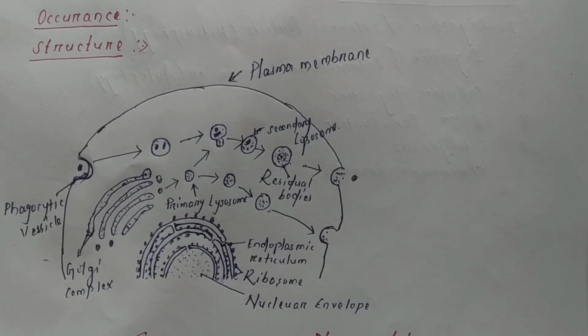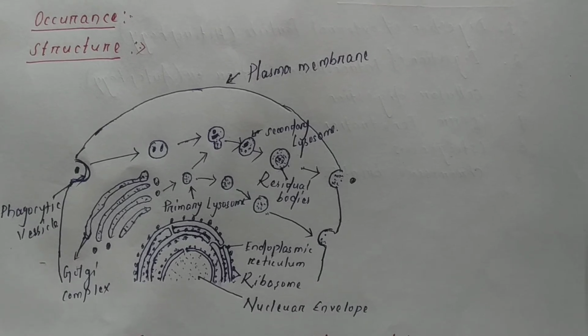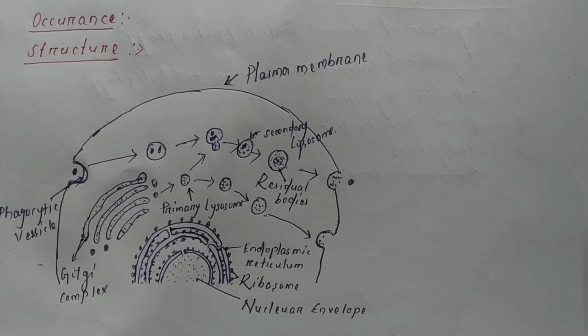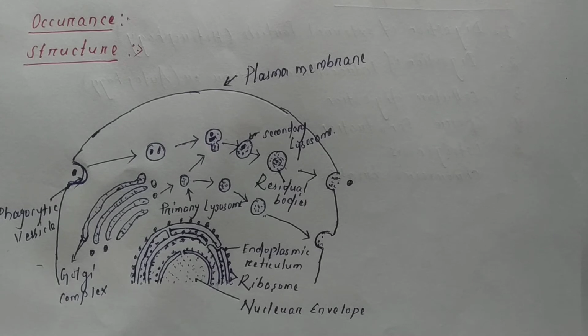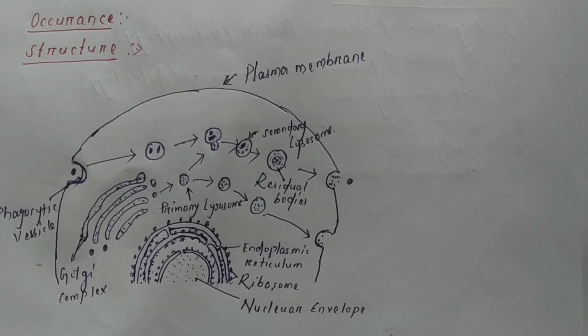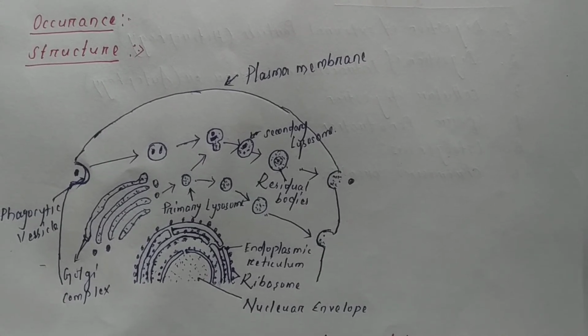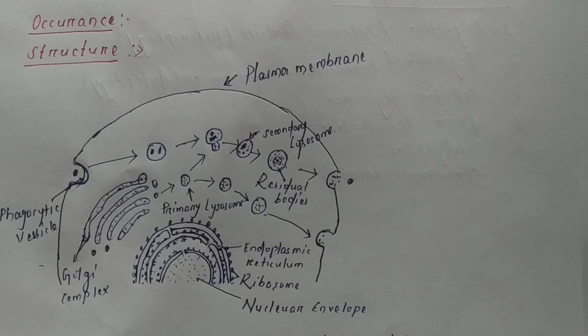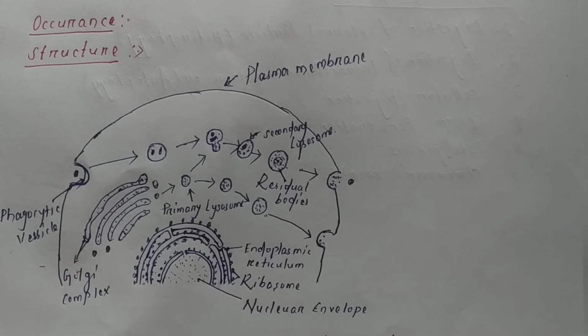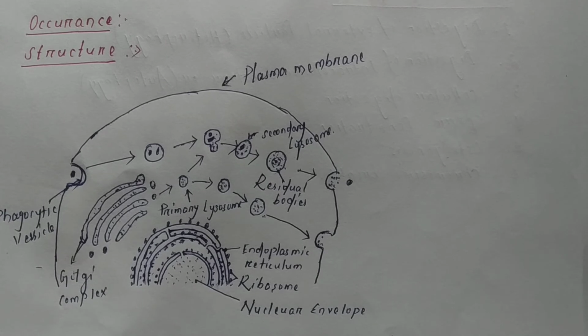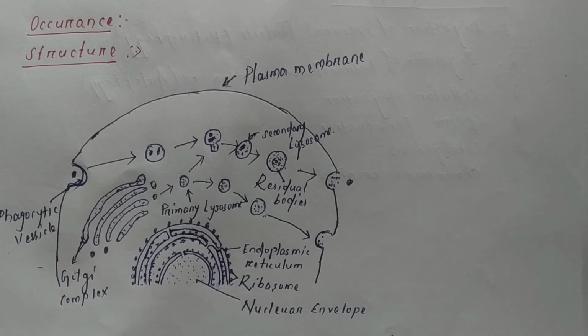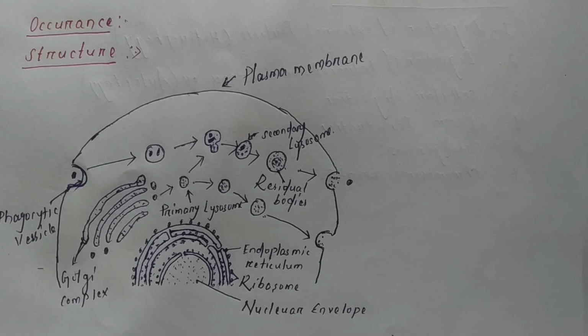Then autophagic vacuole. In certain conditions, some parts of the cell, including some parts of organelles such as mitochondria and endoplasmic reticulum, are enclosed by membrane bound vacuoles for the process of digestion. They are the sites for breakdown of these parts without causing any damage to the intact cell. In liver cells, during starvation, autophagic vacuoles are found containing remnants of mitochondria.